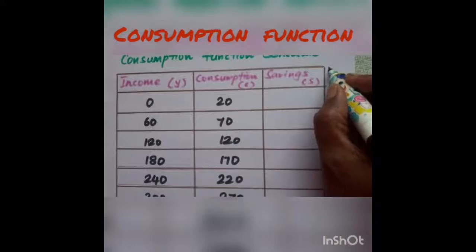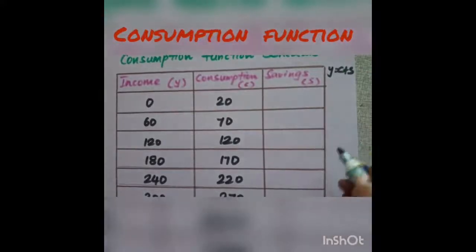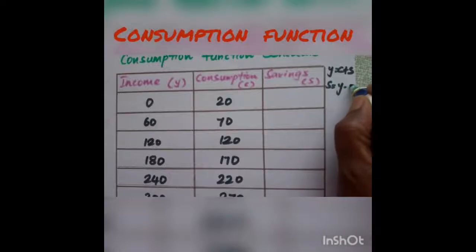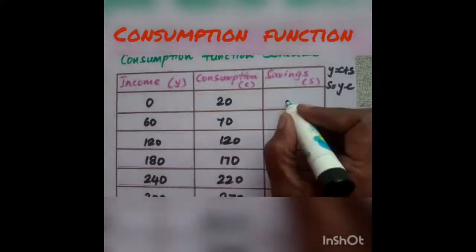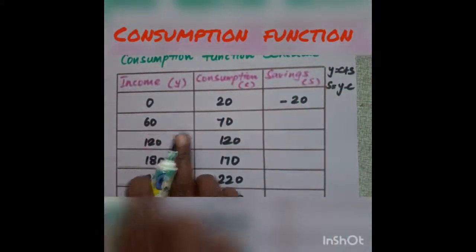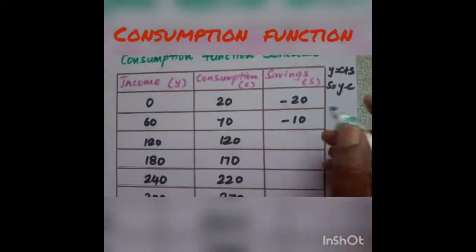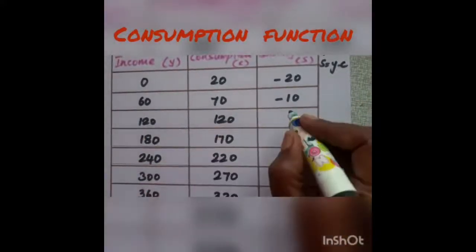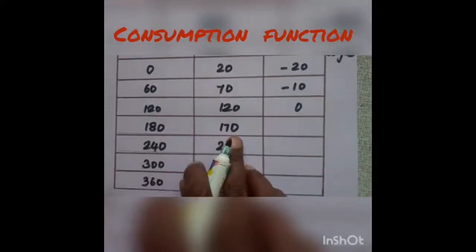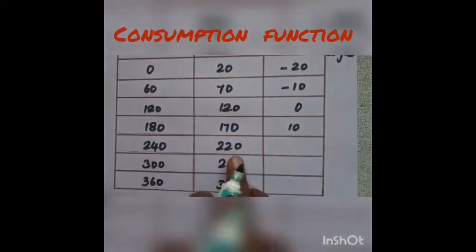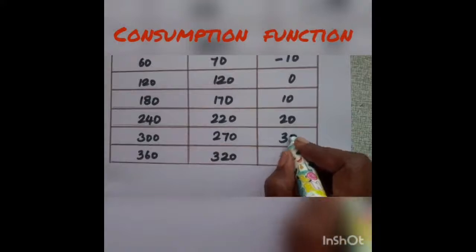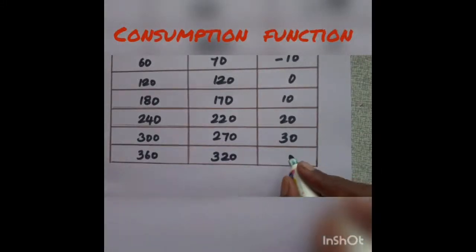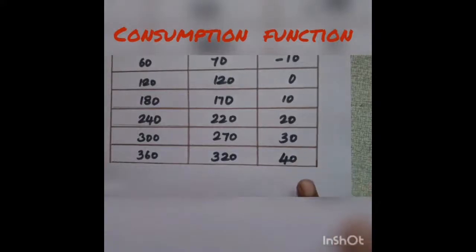Savings, we know that Y is equal to C plus S. If you want to find S, you need to subtract consumption from income. So 0 minus 20 is minus 20. 60 minus 70 is minus 10. 120 minus 120 is 0. 180 minus 170 is 10. 240 minus 220 is 20. 300 minus 270 is 30. 360 minus 320 is 40. So this is how we derive savings even from the consumption function.